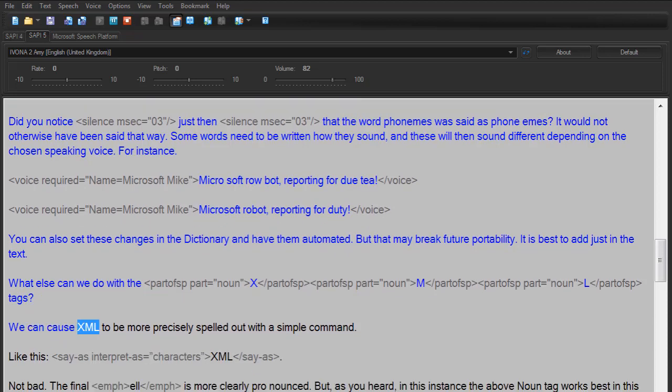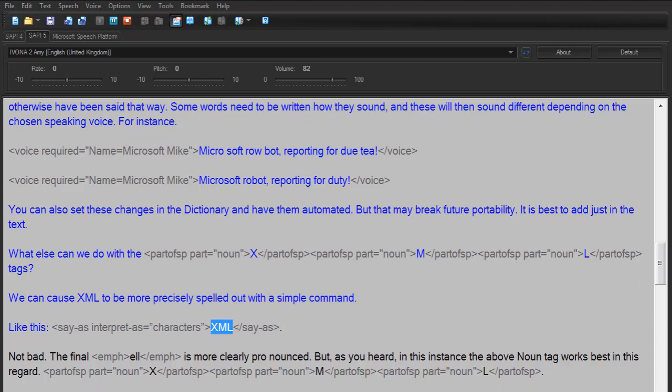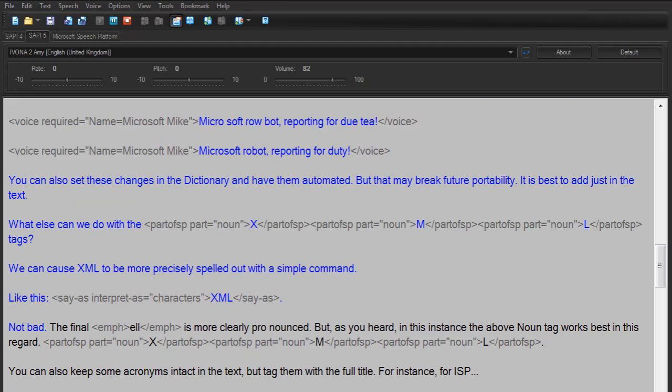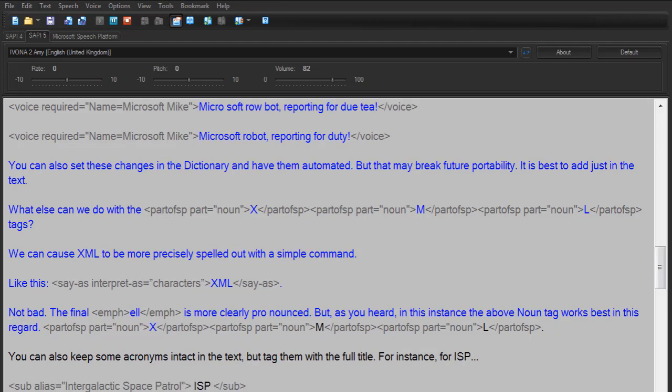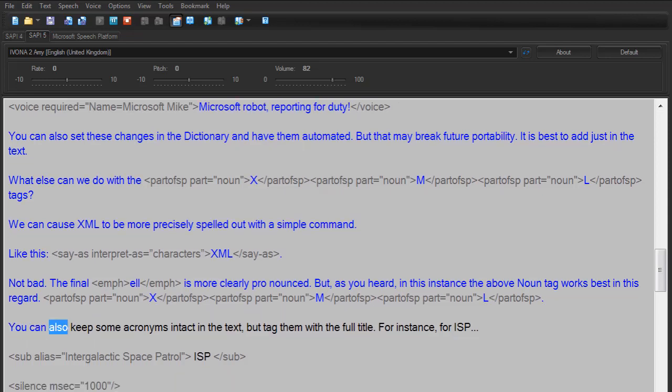We can cause XML to be more precisely spelled out with a simple command. Like this, XML. Not bad. The final L is more clearly pronounced. But, as you heard, in this instance the above noun tag works best in this regard. XML.